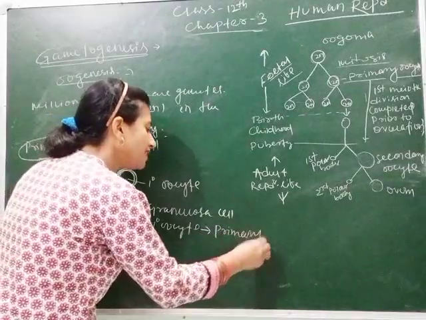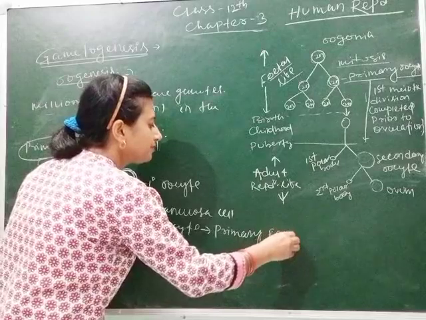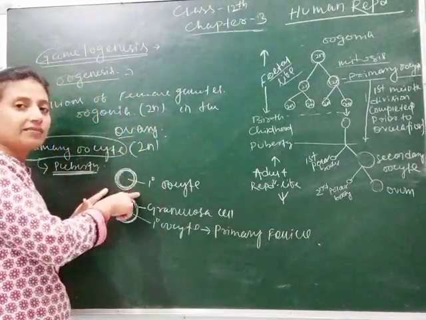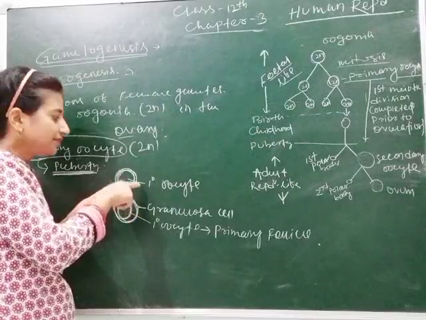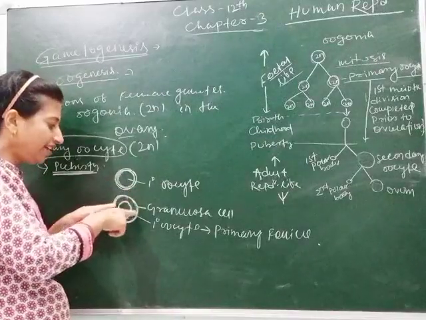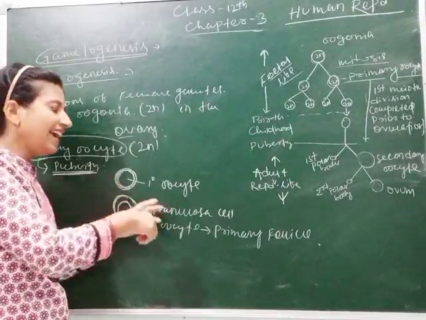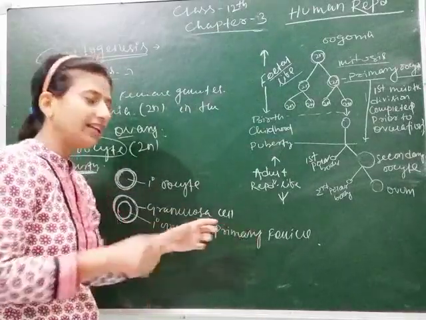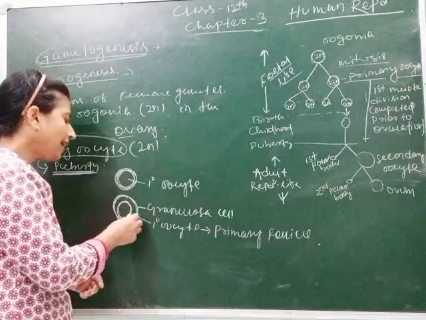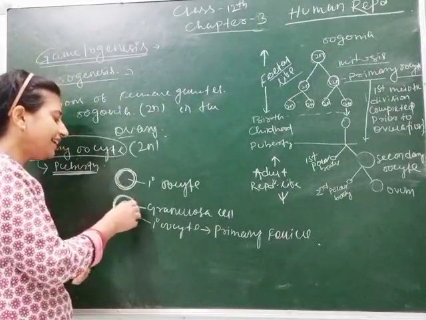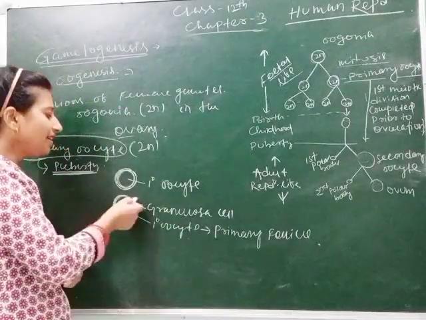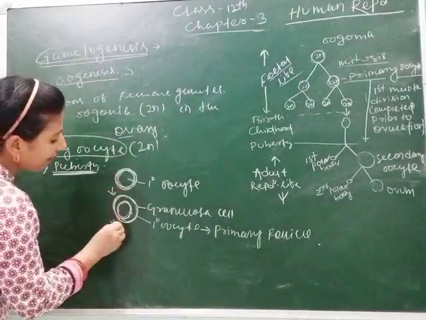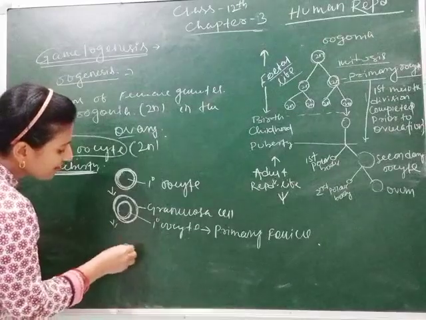Students, watch it carefully. First, the primary oocyte has a layer of granulosa cell, and the primary oocyte now gets converted into primary follicle. It means the primary oocyte remains as it is inside it, only the primary follicle is formed. Again, next what happens? There are many layers.